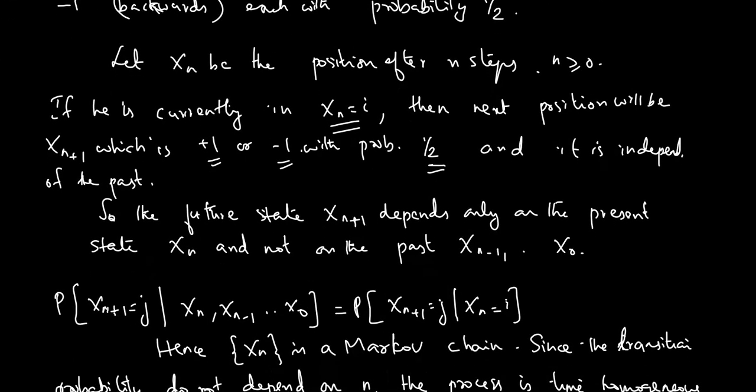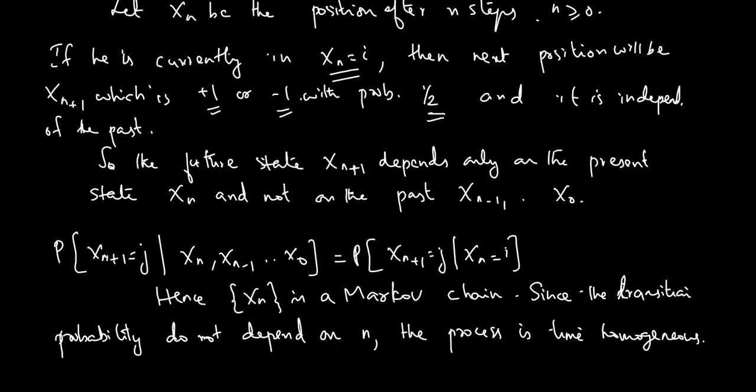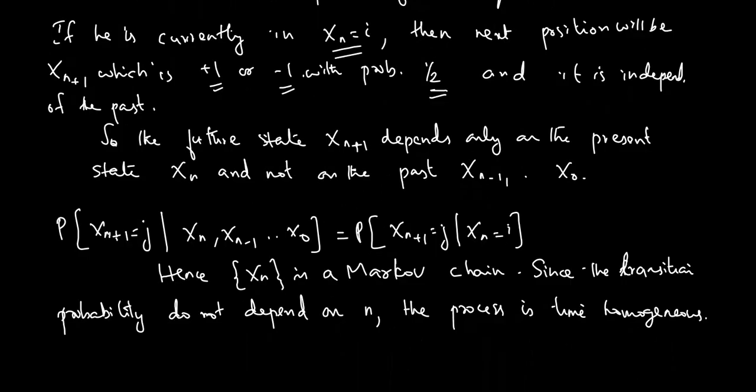That is, the probability that xn plus 1 is equal to j given xn, xn minus 1, etc., x0 is equal to the probability that xn plus 1 is equal to j given xn is equal to i. So this is a Markov chain and it does not depend on n. Therefore it is time homogeneous also. Okay, so this is an example.